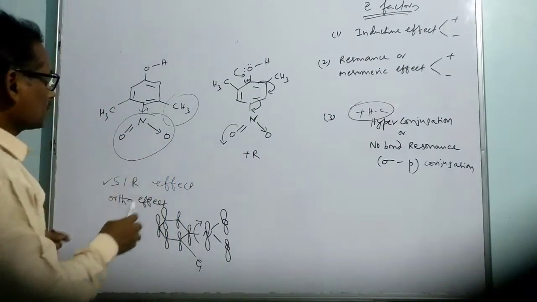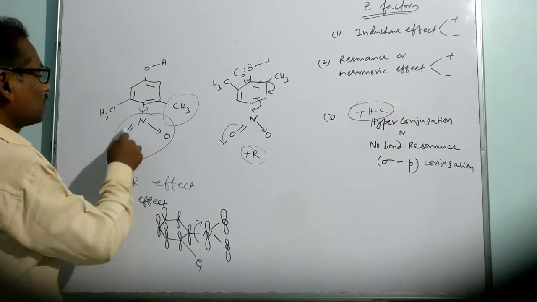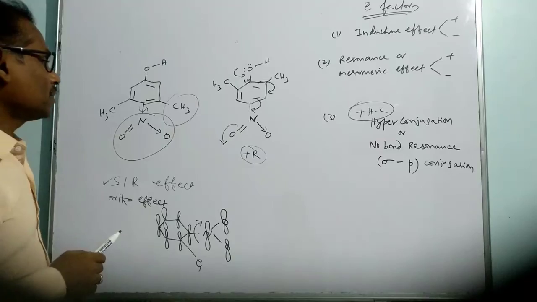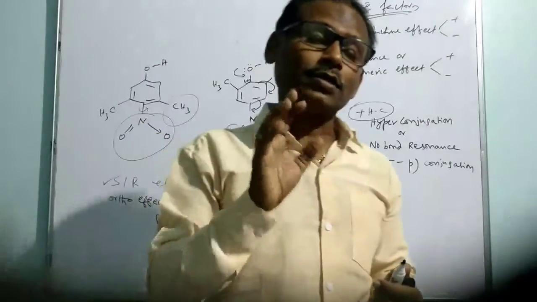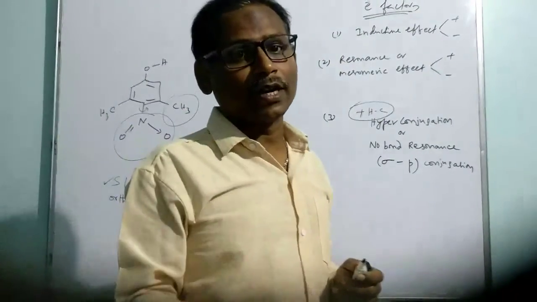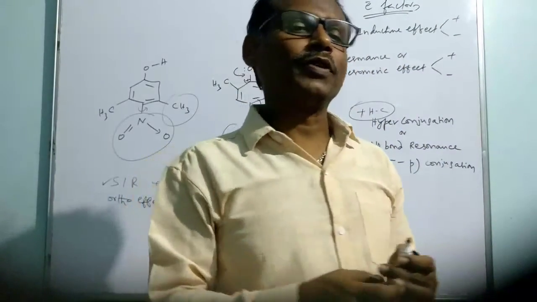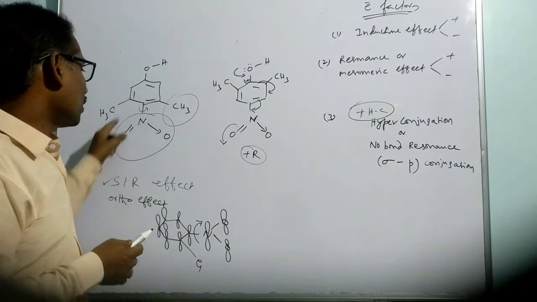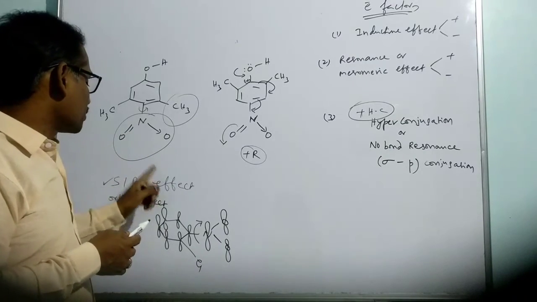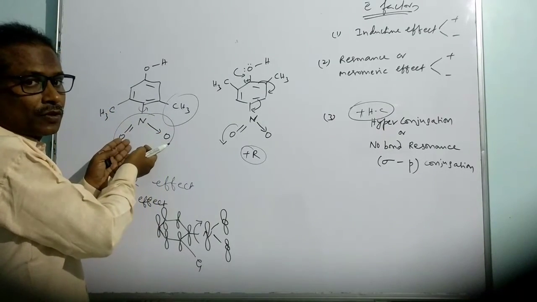So in this way, there is no question of this kind of resonance in this compound. There is only the minus I effect operated by NO2. Based on that, the NO2 group is going to dictate the acidic strength of the phenols. We have methyl groups also, but the role of the methyl group is comparatively less. The role of the NO2 group is more in altering the acidic strength of the phenol. But here the role of NO2 is no more because of steric inhibit resonance, because of the ortho effect. That's why we consider that there is no question of conjugation of NO2 to the system.